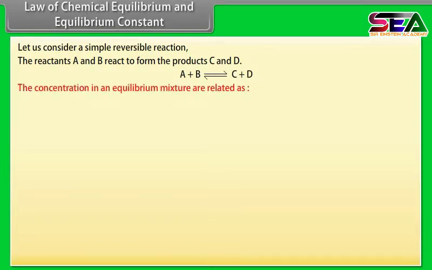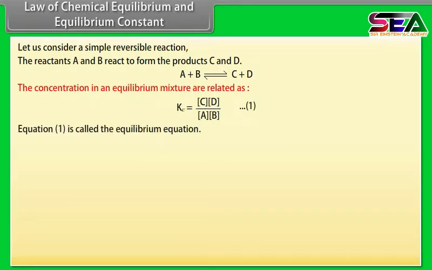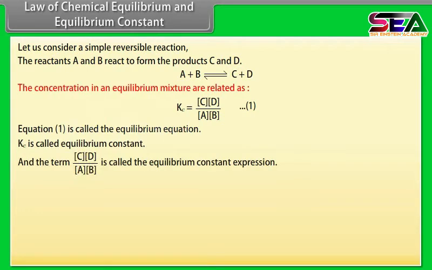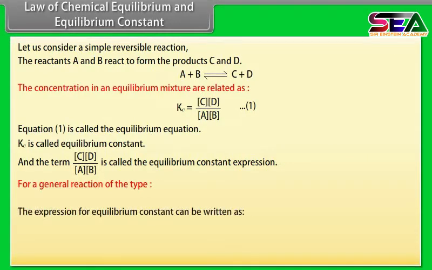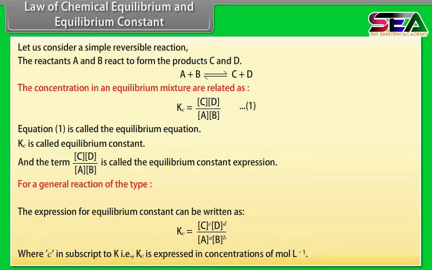The concentrations in an equilibrium mixture are related as: Name it as equation 1. Equation 1 is called the equilibrium equation. Kc is called the equilibrium constant. And the term is called the equilibrium constant expression. For a general reaction of the type, the expression for equilibrium constant can be written as, where c is a subscript to K. That is, Kc is expressed in concentration of moles per liter.